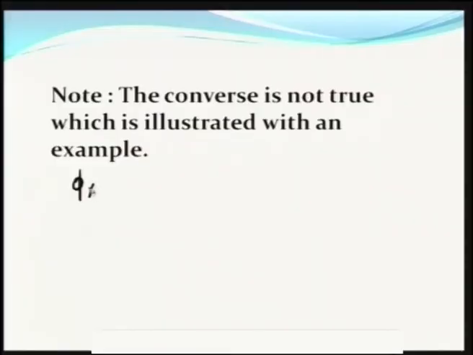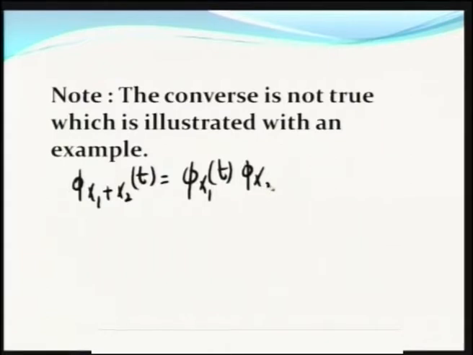So, we have written the characteristic functions of the two random variables and their sum. Now, we will see whether the additive property is satisfied. What does the additive property say? φ(X1+X2)(t) is equal to φX1(t) into φX2(t). This is what the additive property says.